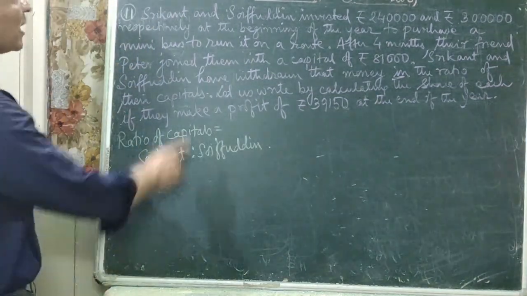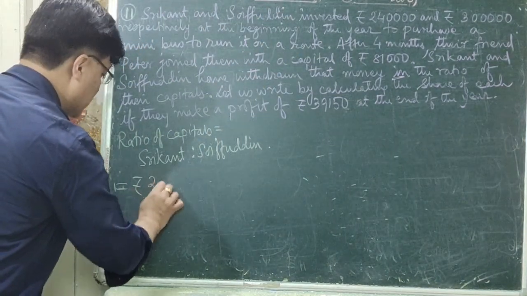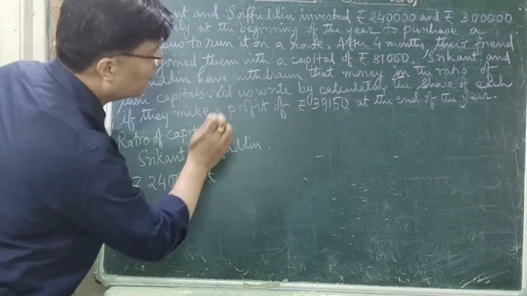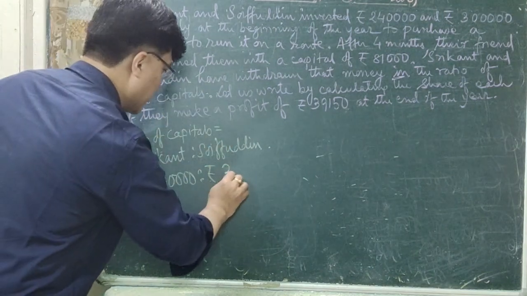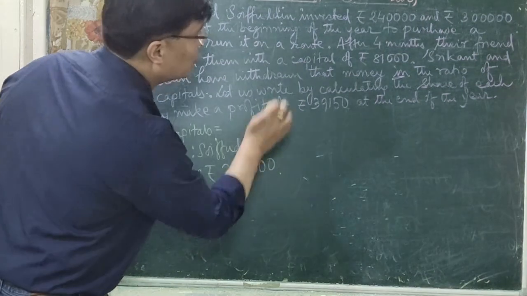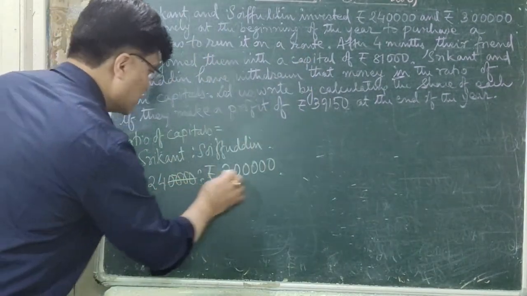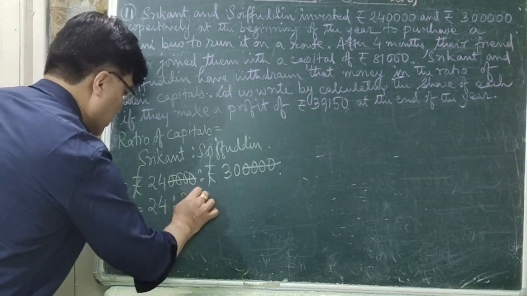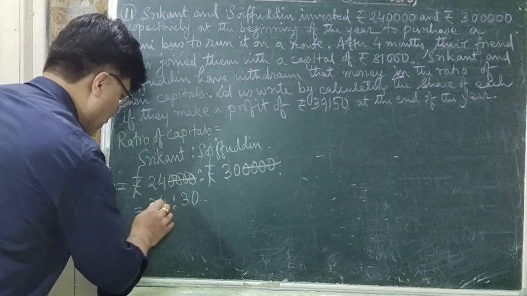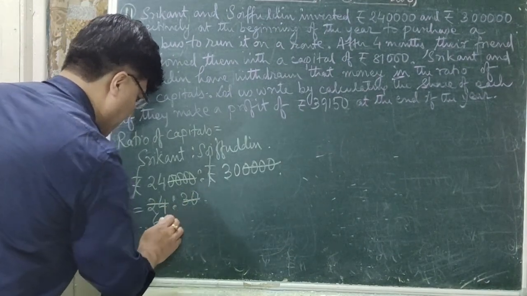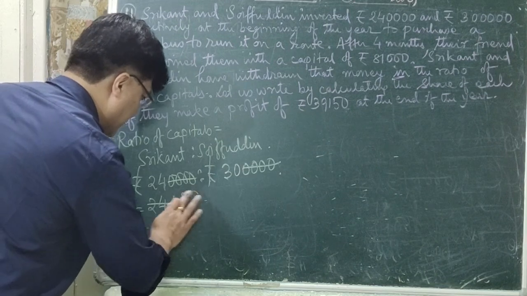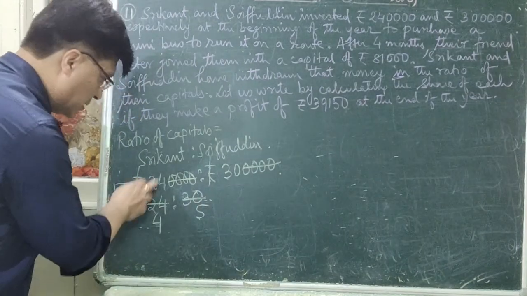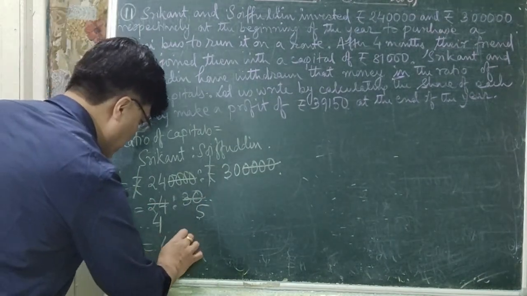So which is equal to Srikanth's rupees 2,40,000 is to Soifuddin's rupees 3 lakhs. 3 and how many zeros? There are 5 zeros. Is that clear? Okay. So here 4 zeros, 40 gets cancelled, rupees gets cancelled, which is equal to 24 is to 30. Now we divide by 6: 6 4s are 24, 6 5s are 30, which is equal to 4 is to 5.